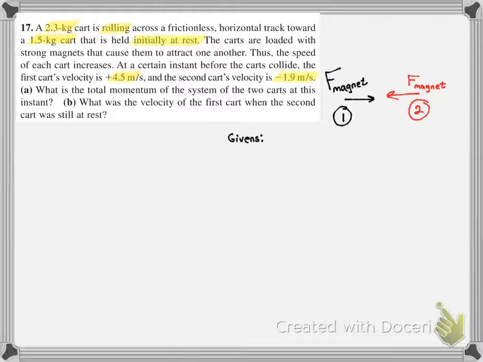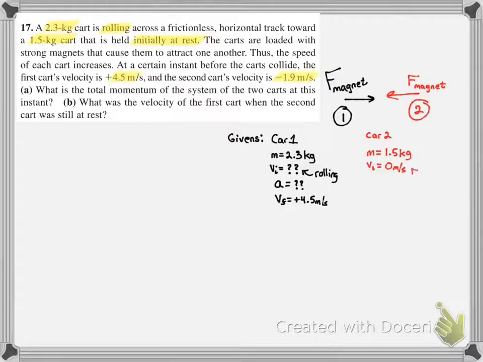So let's look at our givens. We know the mass of cart 1. We know there is an initial velocity because the problem says they're rolling. We don't know the acceleration. We do know the final velocity, it's positive 4.5. For cart 2, they give us the mass. They give us the initial velocity of 0 because it said it was initially at rest.